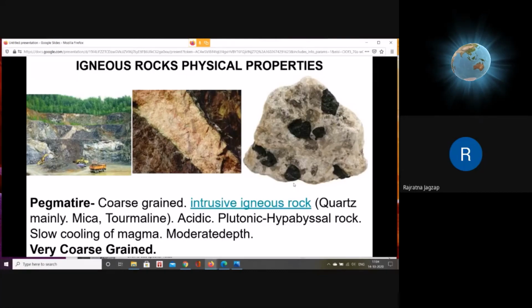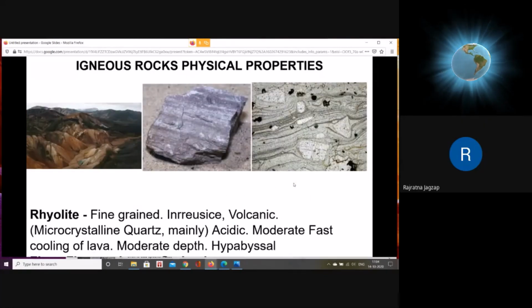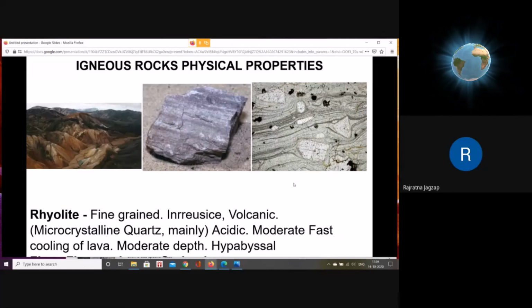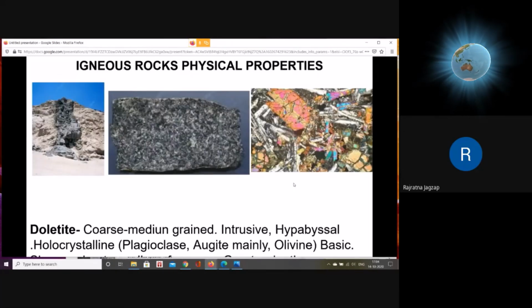Then pegmatite, which is another acidic rock. And this acidic rock formed by melt of granite, but on the surface or in the crust, that is rhyolite, and this is dolerite.